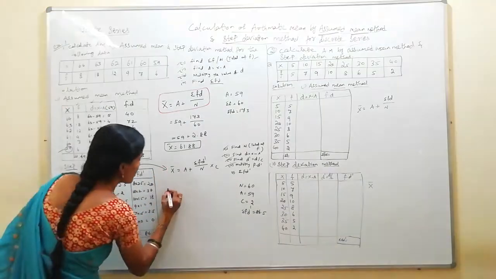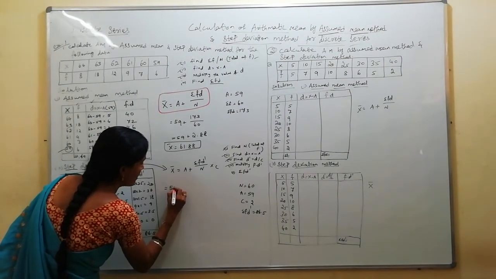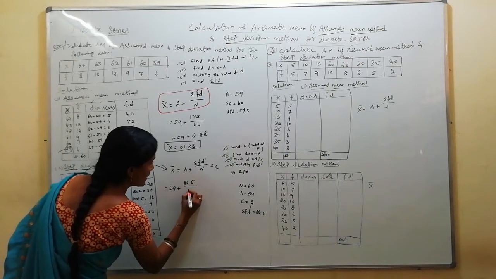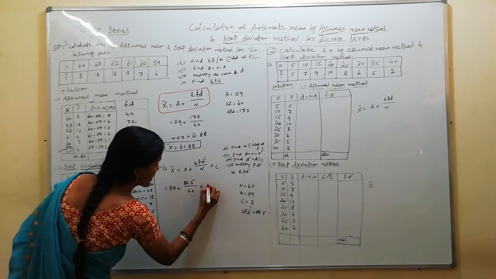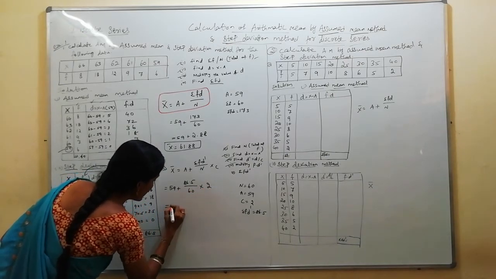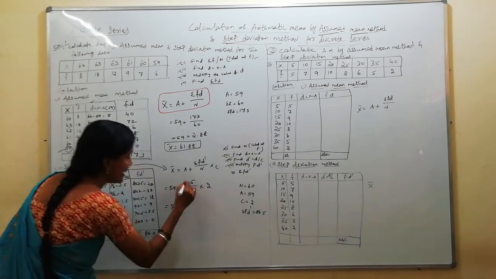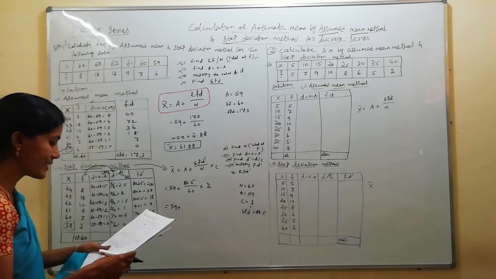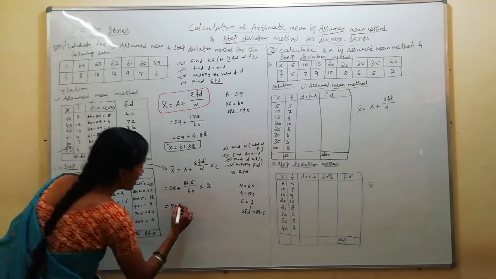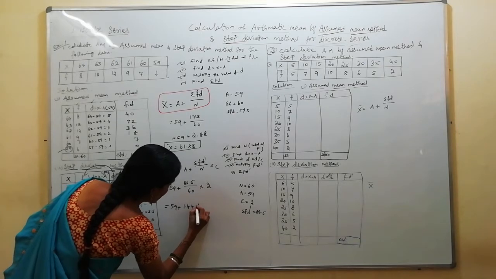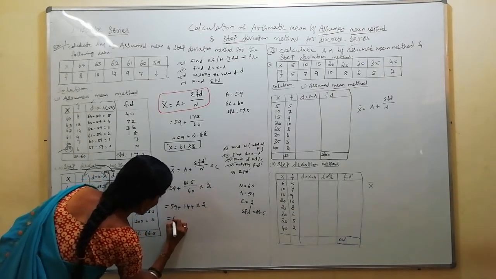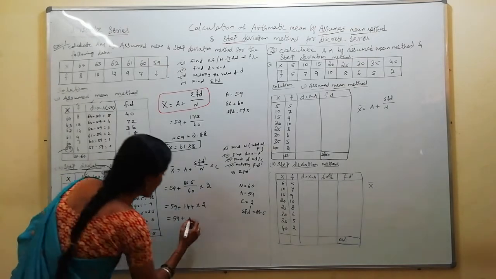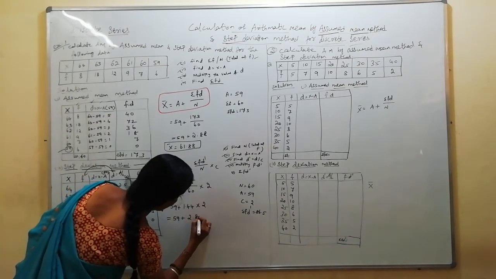Now I am going to substitute in the formula. A is 59 plus 86.5 divided by n, which is 60, into common factor 2. So 59 plus 86 divided by 60. First division, then multiplication. 86 divided by 60 is 1.44, into 2 is 2.88.